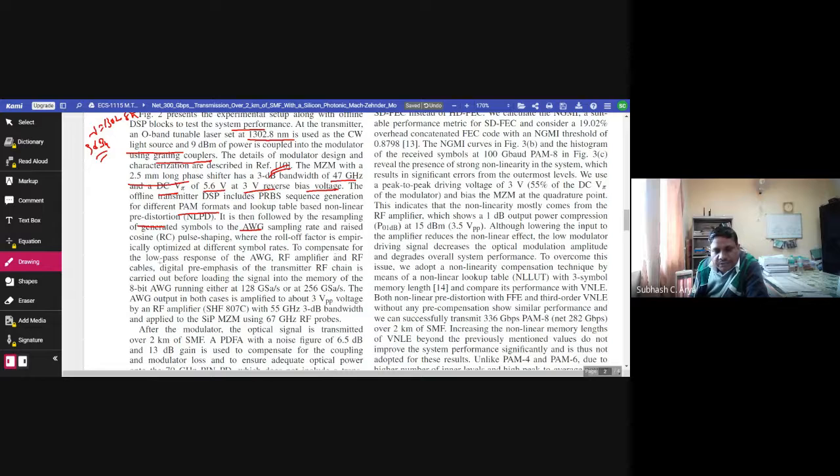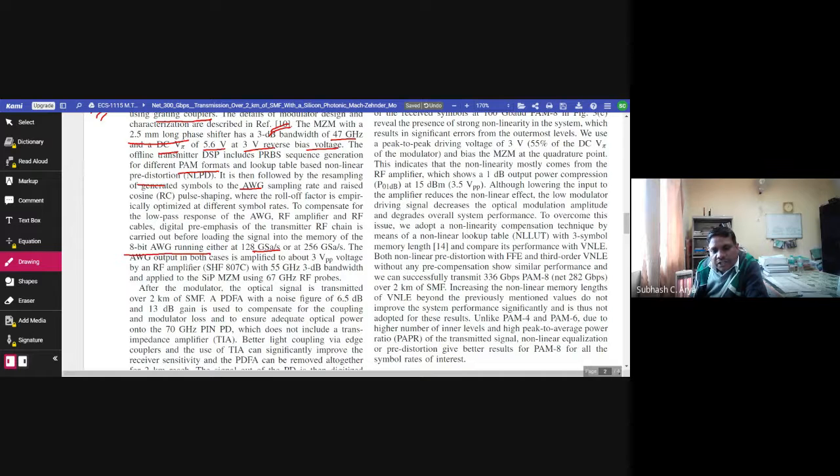To compensate for the low pass response of the AWG, RF amplifier and RF cables, signal pre-emphasis of the transmitter RF chain is carried out before loading the signal into the memory of the 8-bit AWG running either at 128 Gbps or at 256 Gbps.